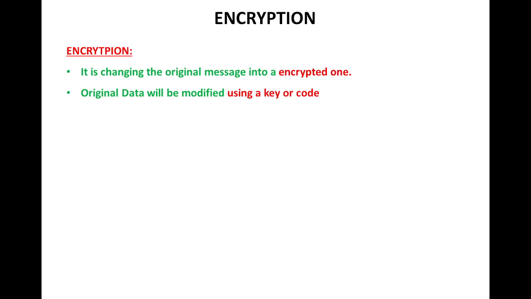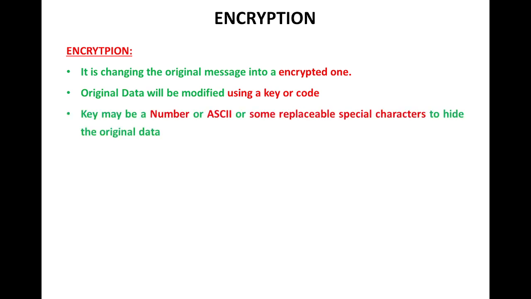For doing that, they use a method, that is, a key or code. The key could be a number, or an ASCII value, or some kind of replaceable special characters to hide the original data from intruders or hackers. Okay, so here you can see a small example. The original message is Mike, which is converted into an encrypted message by adding a value like the number 5. So here you can see that the encrypted message is RNPJ.